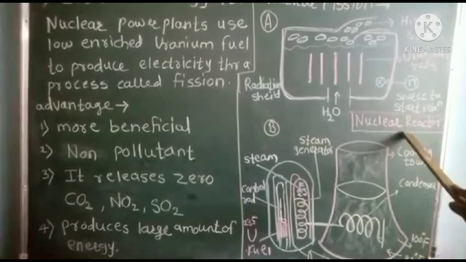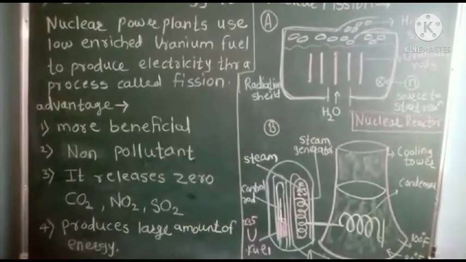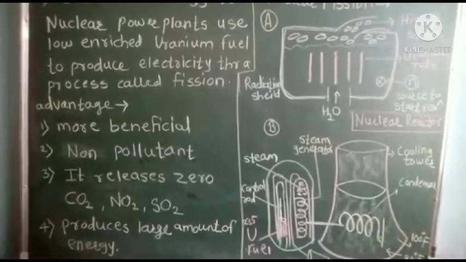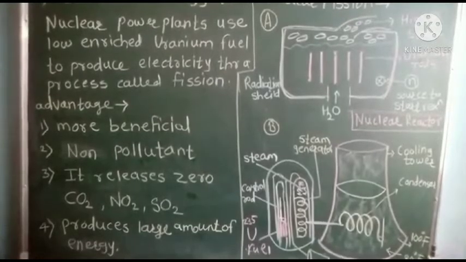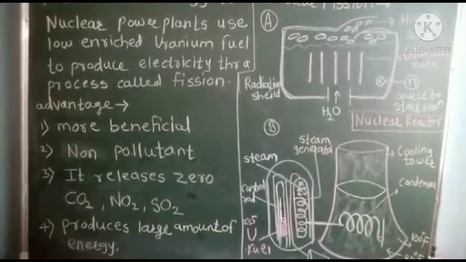It contains and controls the nuclear chain reaction to produce heat through a process of fission. That heat is used to make steam that spins a turbine to create electricity.